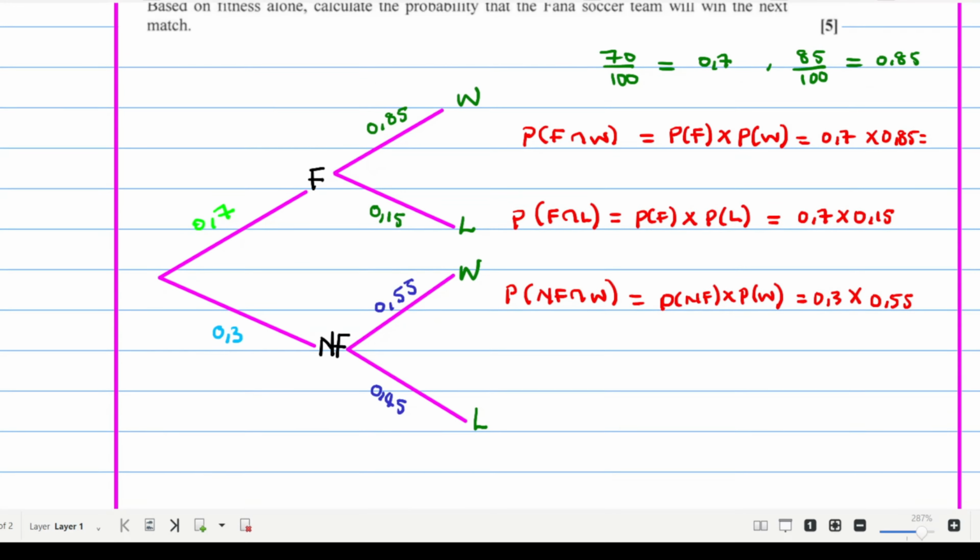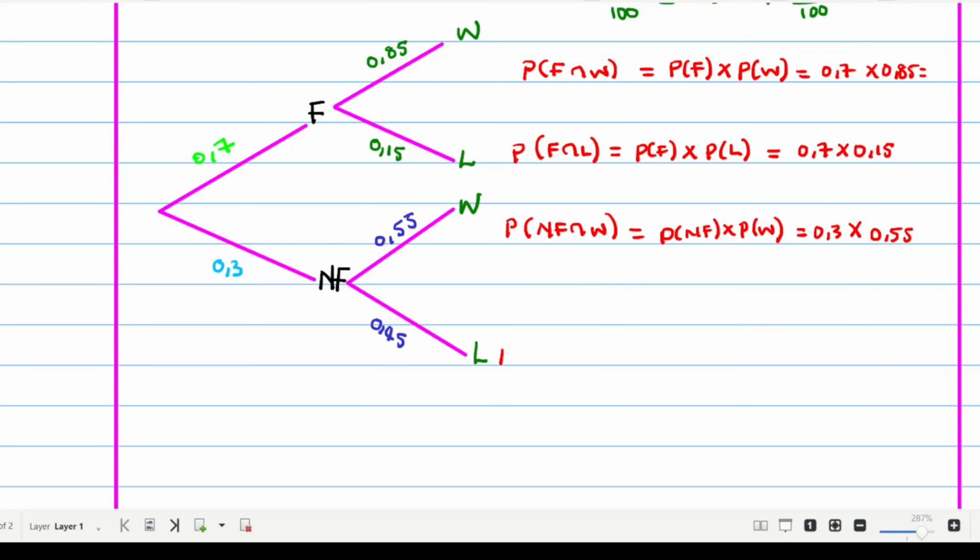Once again, the probability of them not being fit and as a result they lose is the probability of not being fit multiplied by the probability of losing. They are not fit, 0.3, and they are losing, 0.45.